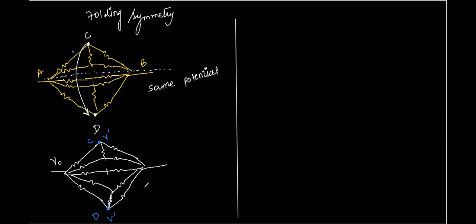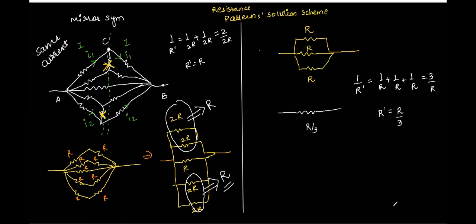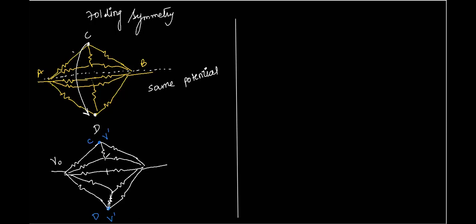Okay. Now I think it looks similar to this question, right? Huh, it does. Okay. Now, Atul, have a look. What about the potential differences in these points? They are similar, right? Here also, if you see, this point will have a potential, suppose V double dash. This point will also have a potential V double dash, right? Yes, sir.